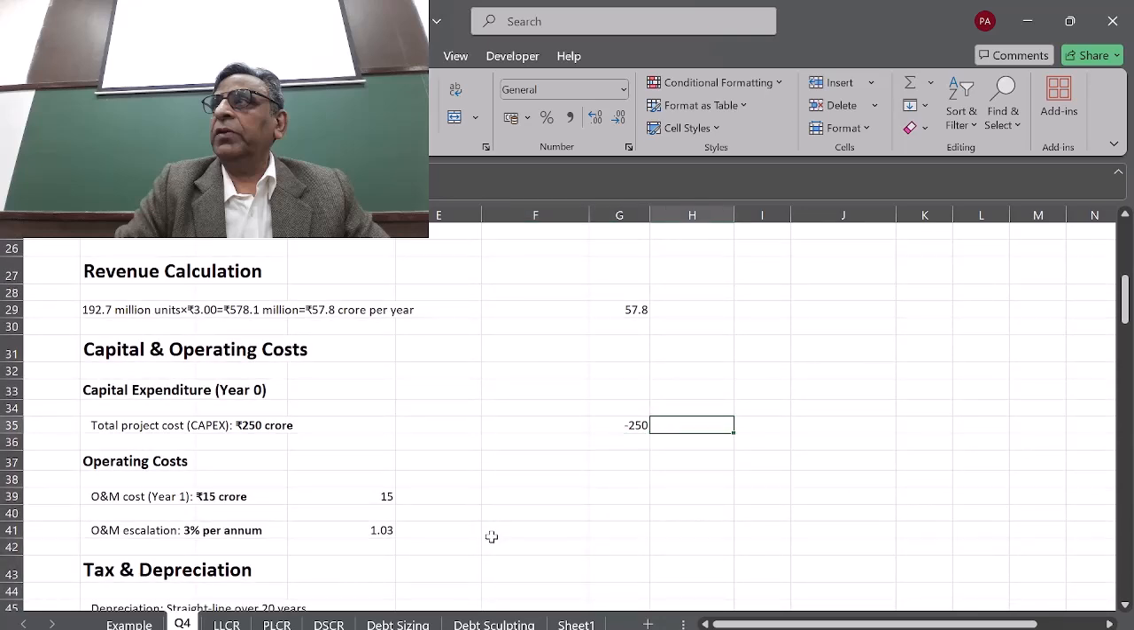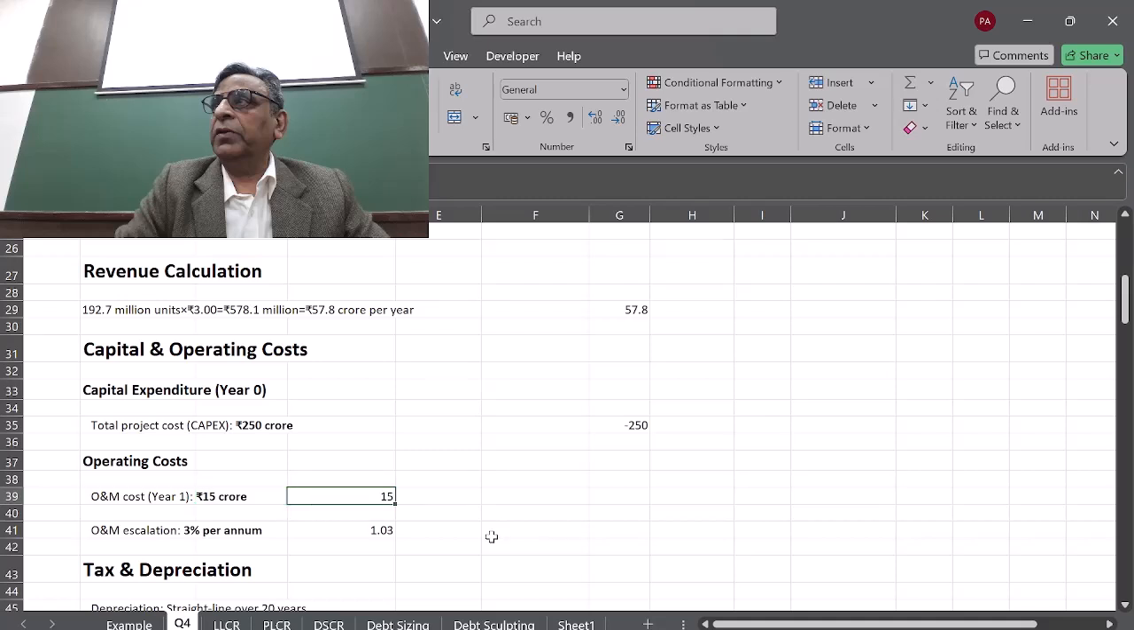So the capex is 250 crores. The company is going to spend 250 crores to set up this plant. So this is the total project cost. You can always change this also. You can increase it. Suppose you make it 500 crores, the company is going to spend that. Then the operation and maintenance cost is going to be 15 crores per annum.